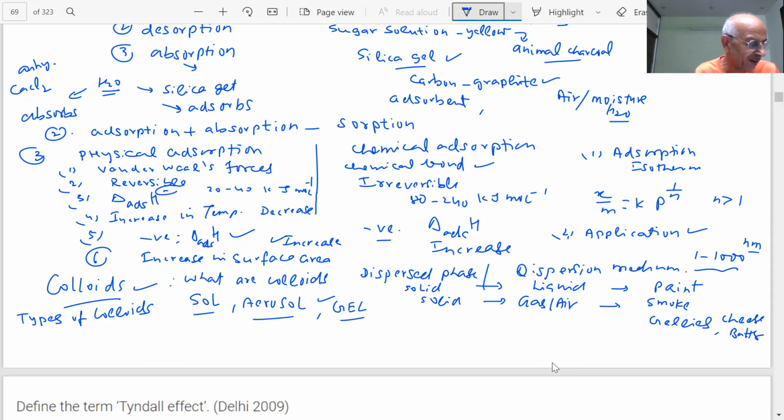What is in them? The dispersion medium is solid here, and you have liquid as the dispersed phase. Liquid in solid, butter and all that. Then he will ask you, students, what are emulsions?